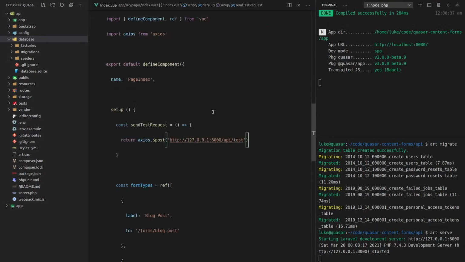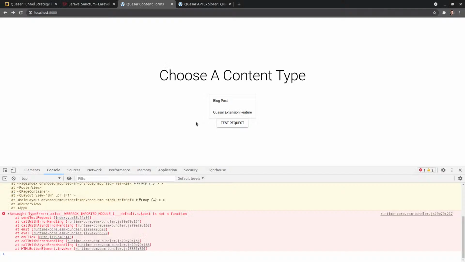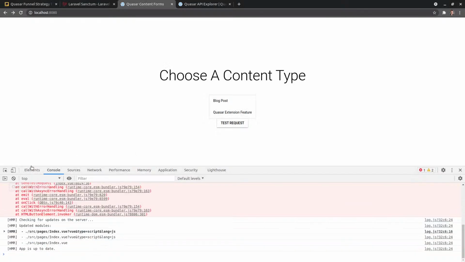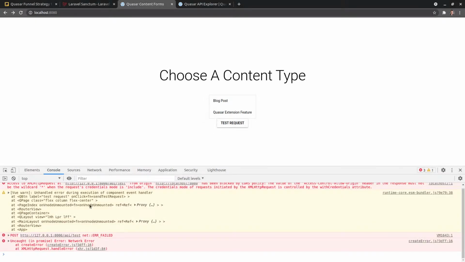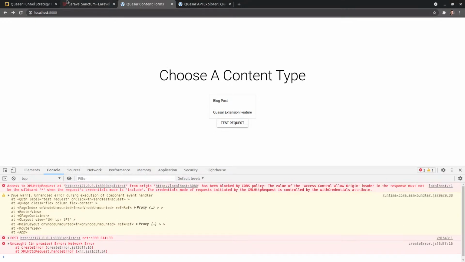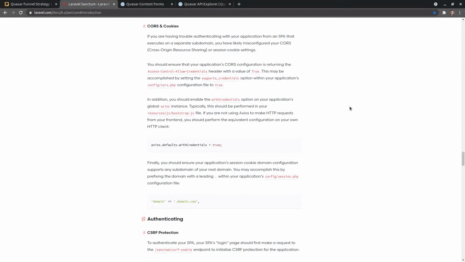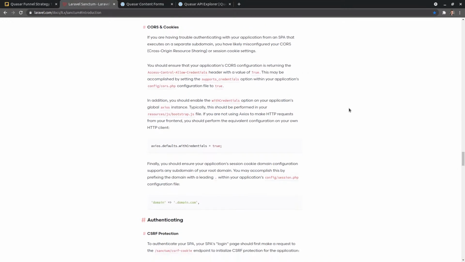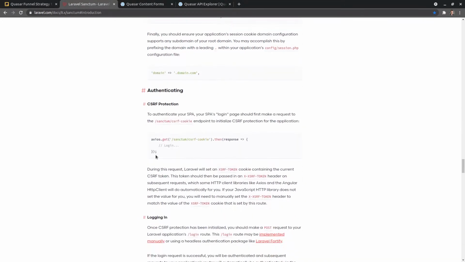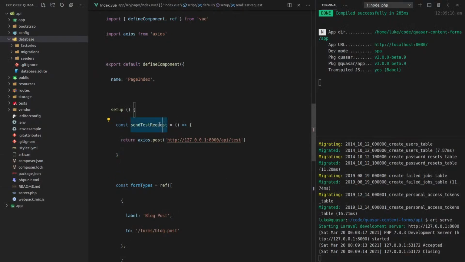Post is not a function. Oh, okay. I'll put the $ sign in there. There we go. Let's try it again. Oh, by the way, we also need to make sure we get the cookie. So when you're doing Laravel Sanctum requests, you need to make sure that you first send a request to the Sanctum CSRF cookie, right? And that's basically going to give us that cookie I was talking about before.